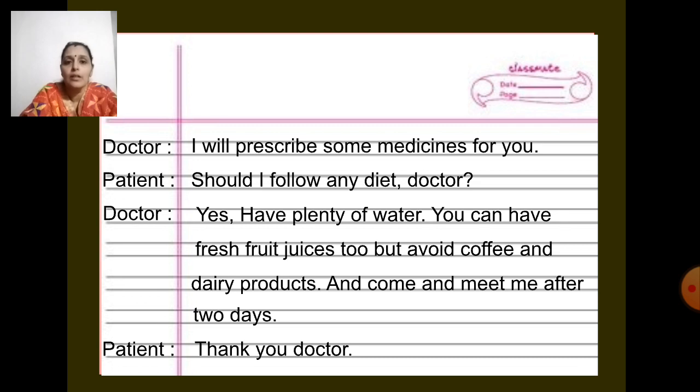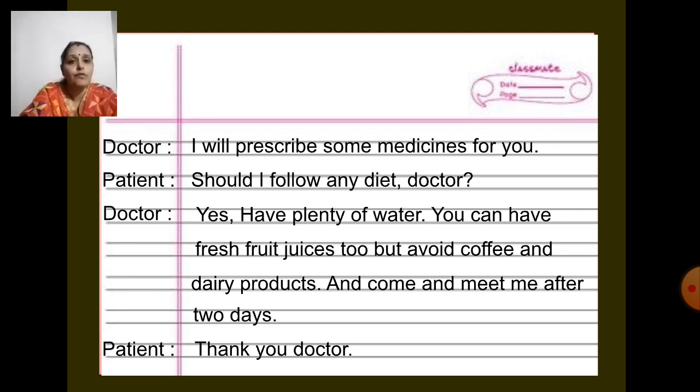Okay, children, did you all understand this? Is it clear? So, what are the things you have to remember while writing a dialogue? The topic of the conversation has to be clear. You have to be clear what is the topic on which we are going to write the dialogue.